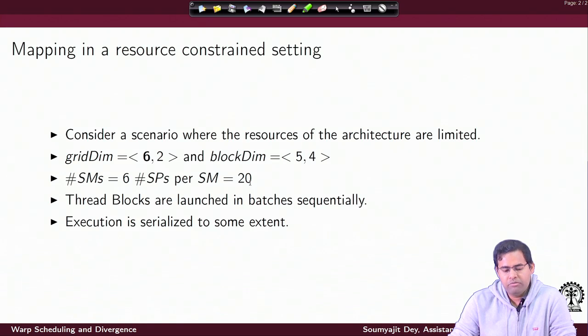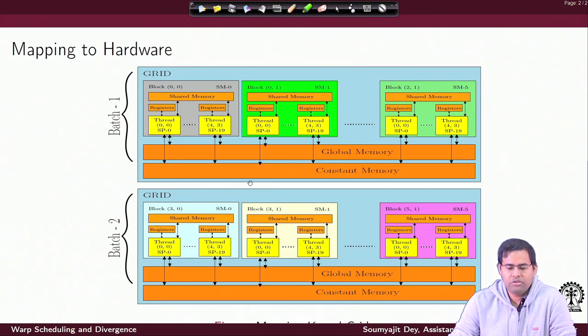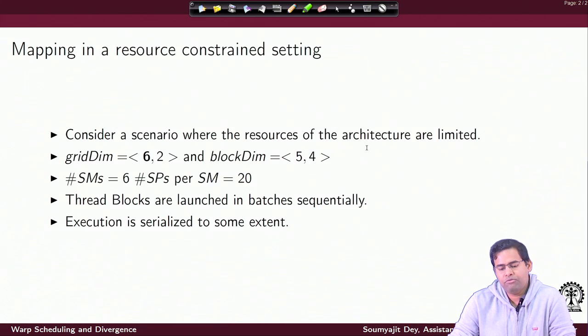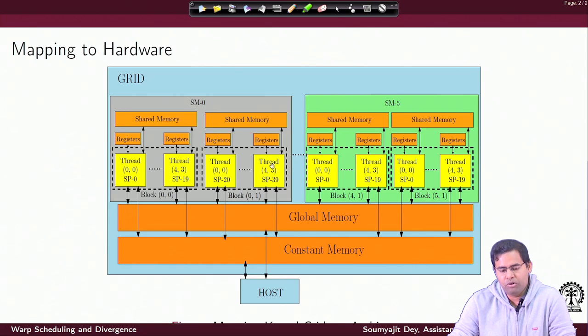So, there will be further serialization of execution of thread blocks, right. That would mean in one SM I have only one block executing. In another SM I have another block executing. So, with respect to the earlier example, I have more blocks waiting to execute, because earlier I was executing more blocks per SM.